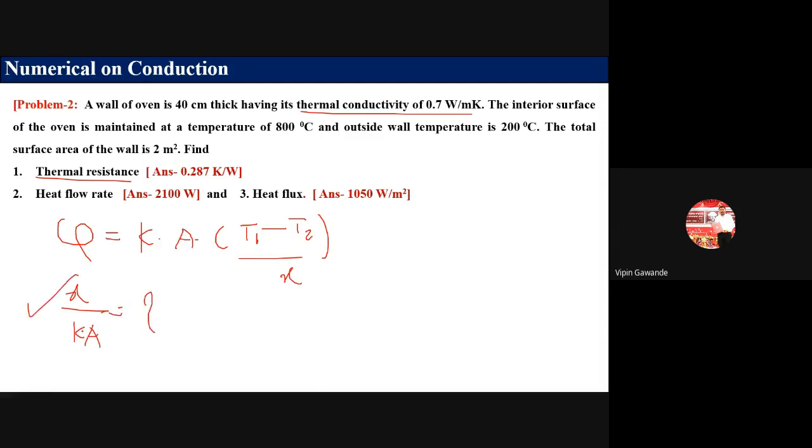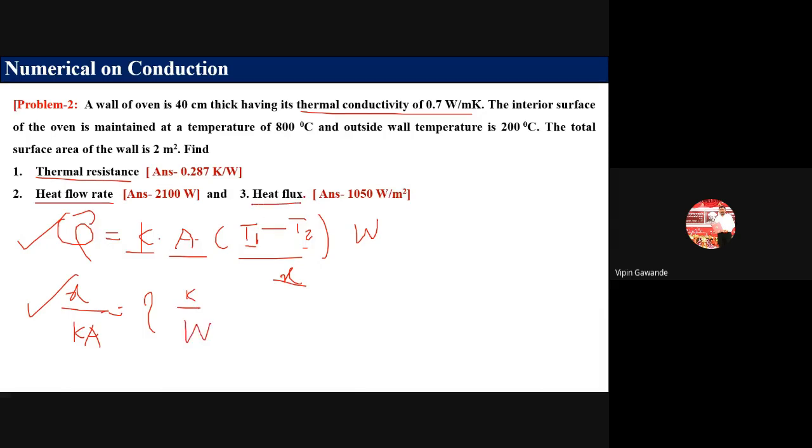Okay. X is given, K is given, A is given. You can calculate this value. What is heat flow rate asked? This is Q. Heat flow rate means what? Q. K is given, A is given, T1, T2 are given, X is given. You can calculate the answer. Answer comes in watt. Here this answer comes in Kelvin per watt.